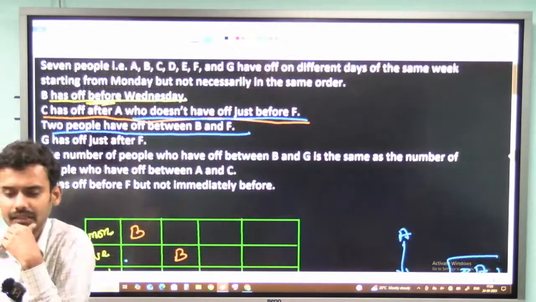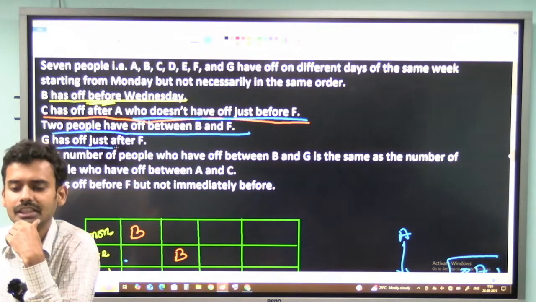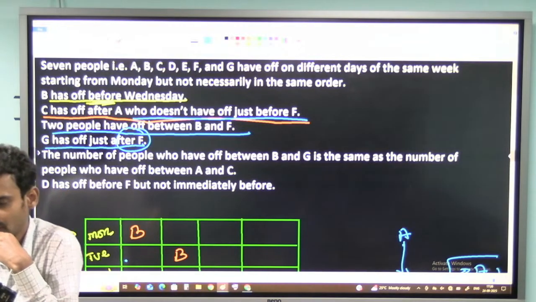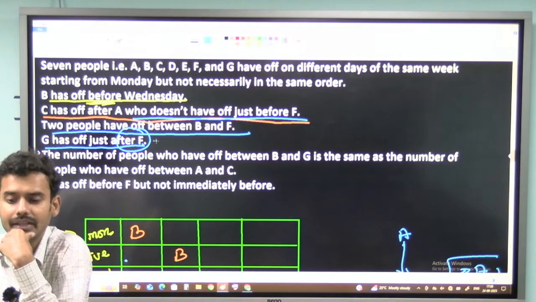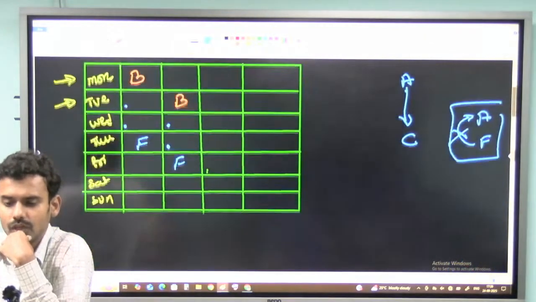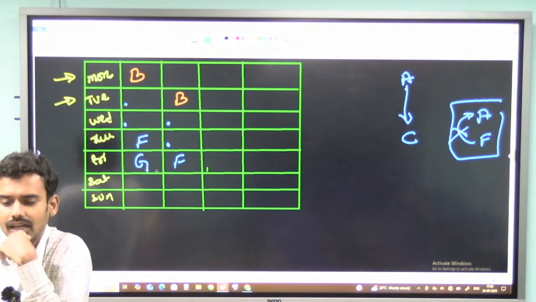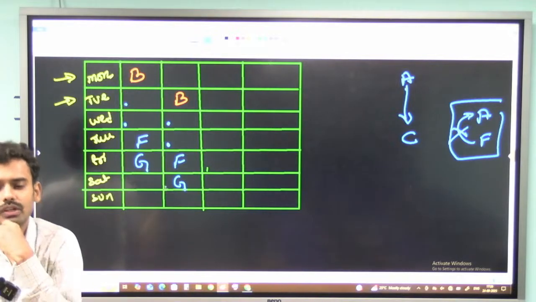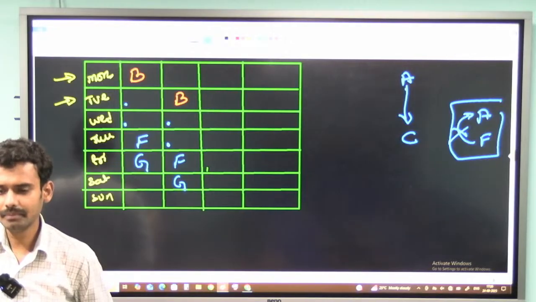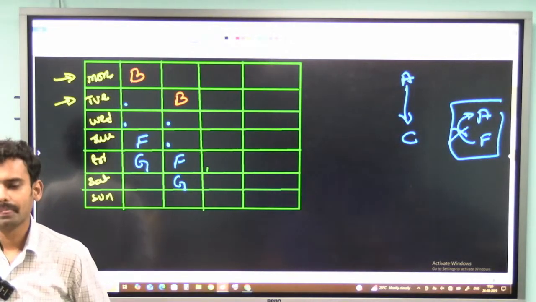Now the next hint: G is just after F. Just after F means immediately after F. The question is saying immediately after, and I already know the place of F. So I can directly take G here and G here. So as of now, we have fixed B, F and G. Let me consider the next hint now.